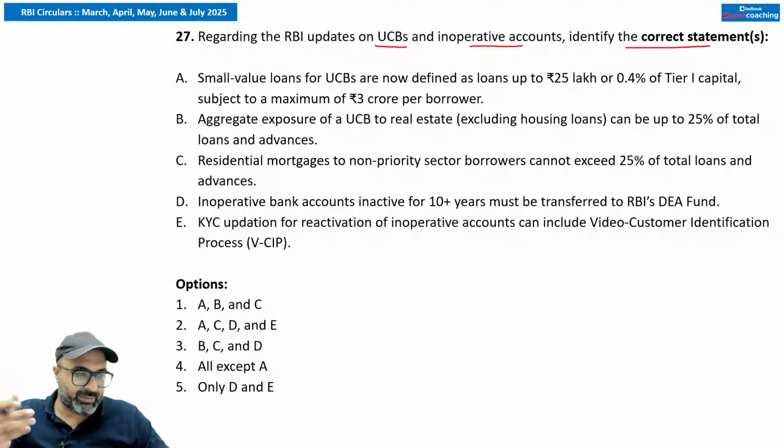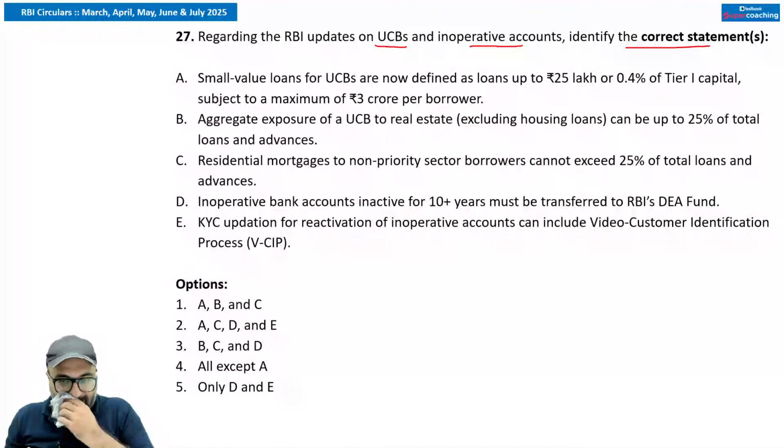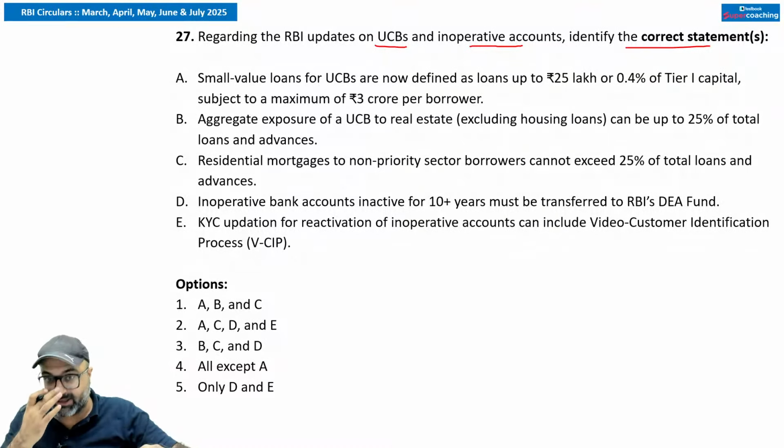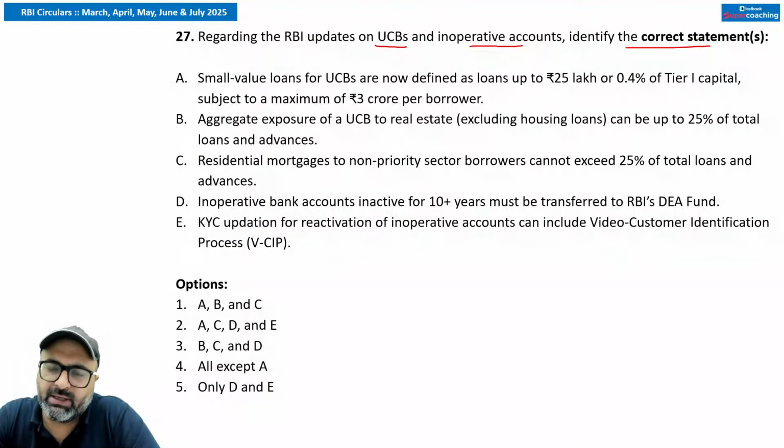ठीक है जी. अब ये एक छोटा डायरेक्शन था अर्बन कोऑपरेटिव बैंक का जो आरबीआई ने दिया था, इसीलिए मैंने इसमें एक और डायरेक्शन ऐड कर दिया, दैट इज इनऑपरेटिव अकाउंट और अनक्लेम डिपॉजिट का. So transfer to the Depositor Education and Awareness Fund will be done when the credit balance is inactive for 10 years or greater than 10 years, then only the transfer will be done. Activation of inoperative account, banks must allow the KYC updation at all branches including the non-home branches. Even you can update your inoperative accounts through the video customer identification process as well. That is something which you need to remember.